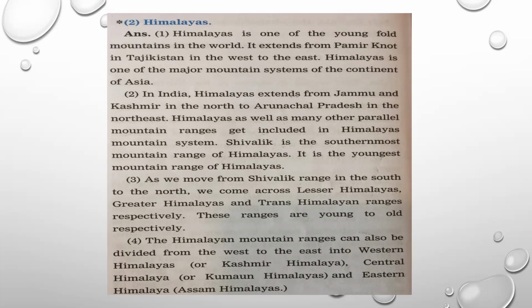These ranges are young to old in that order. Next point, the Himalayan mountain ranges can also be divided from west to east into Western Himalayas or Kashmir Himalayas, Central Himalayas or Kumaon Himalayas, and Eastern Himalayas, that is Assam Himalayas. Today we have revised all these points with the help of the map, so it would be easy for you to express your ideas or views.